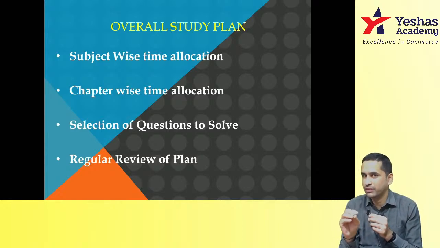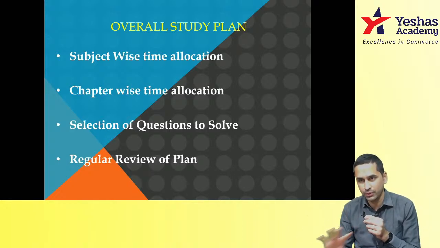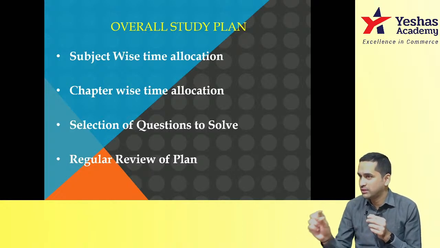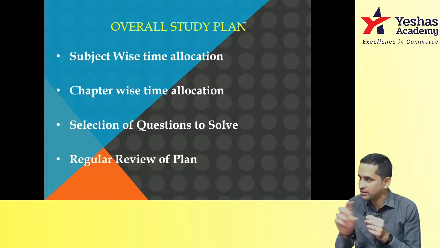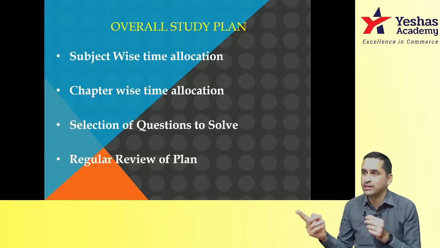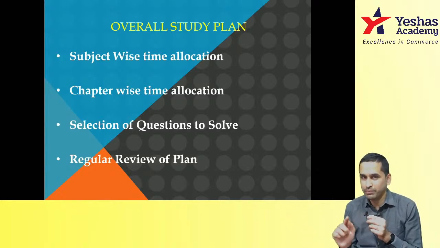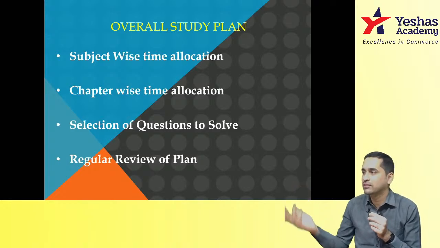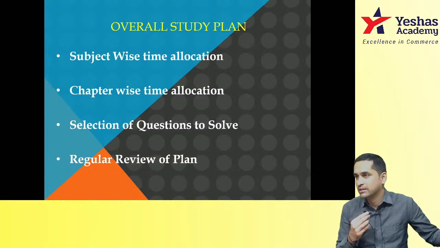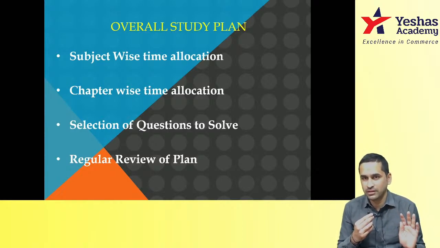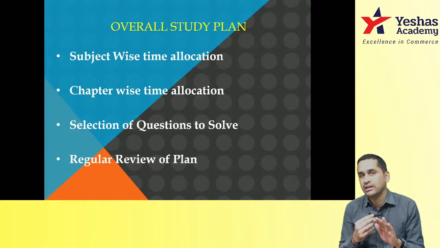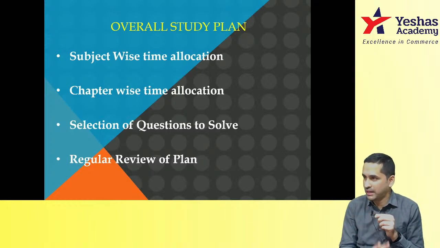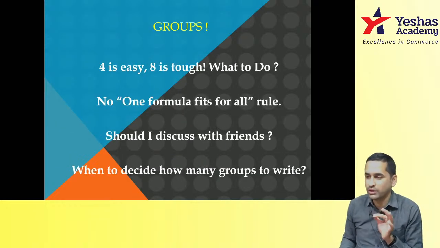If you see in 3-4 days you are well within the plan, just continue. If you think you're going very slow, the next 1 or 2 days sleep a little less, complete the pending things. By the 5th, 6th day you should come back to the plan. You can't have a plan and study and then 20 days later realize something was in the plan and something else is in reality. Once in 3 days, ensure that you review your plan, especially in terms of the number of hours that you are spending.